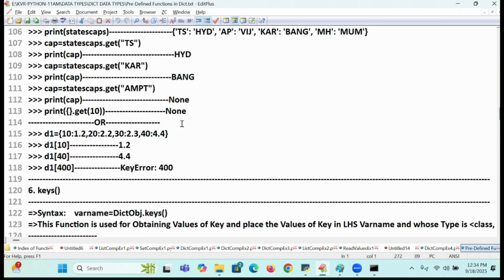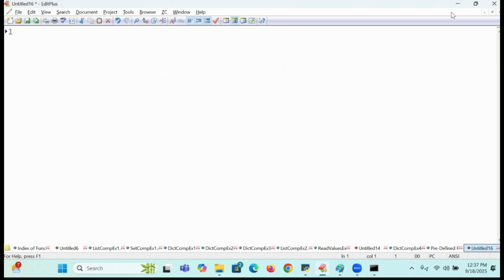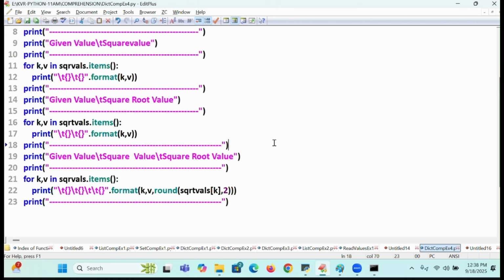Before that, there is a function called get. Get is most important. Get of this value, I already used it. If you don't read, what can I do? I can't do anything. Suppose you don't understand, it is already there in the notes or not? Yes. So let us move. By thinking like that, you can improve your quality of intelligence. That is my point. Can I move forward?